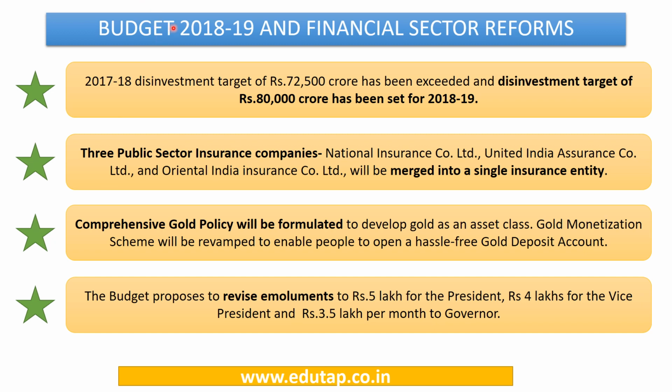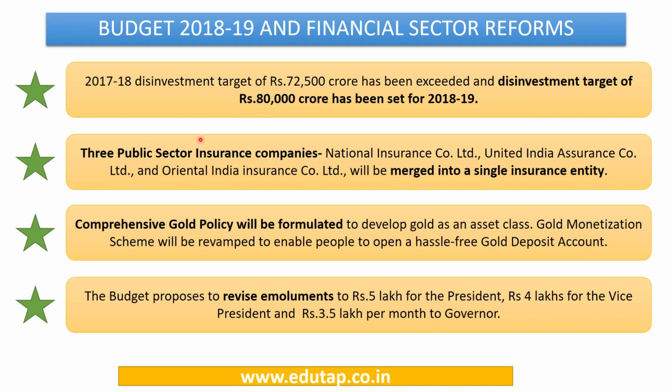So to answer this question, we must be aware about what the Union Budget 2018-19 has to say with regard to the financial sector reforms across the Indian economy. So with regard to this, the budget says that the 2017-18 disinvestment target of rupees 72,500 crore has been exceeded, and this target has been kept at rupees 80,000 crores for 2018-19. So for 2017-18, the target of disinvestment was 72,500 crores, and for 2018-19, this target is 80,000 crores.